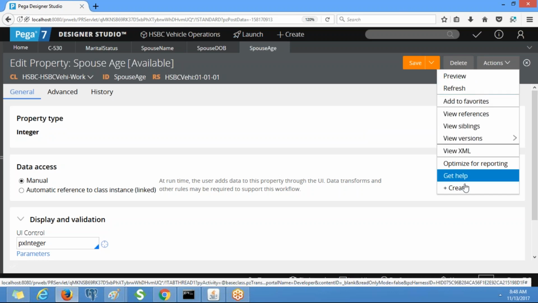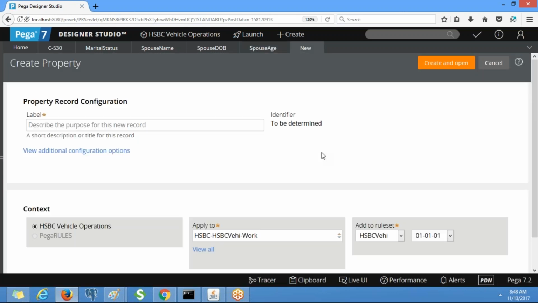Similarly, create one more property called spouse occupation. These properties are enough so far. If required in future, we will create more.